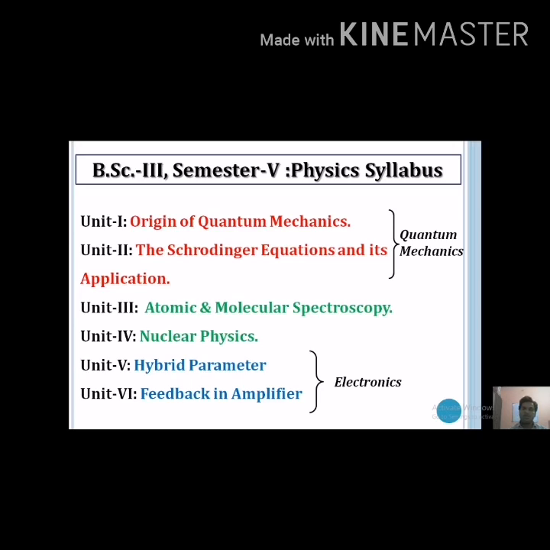In the first semester you learned many branches of physics, like classical mechanics. You studied the laws of mechanics, Newtonian mechanics, in first semester. In second semester, you studied thermodynamics. And in your third semester, you studied electrodynamics, electricity and magnetism, and the theory of relativity. And in fourth semester, you learned about optics.